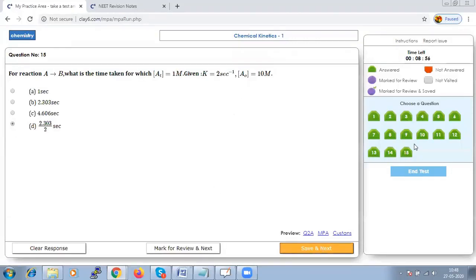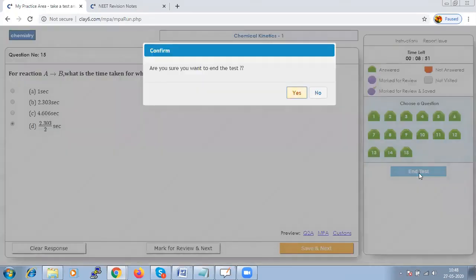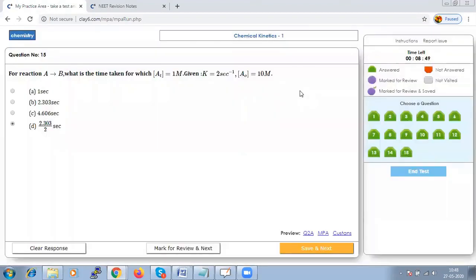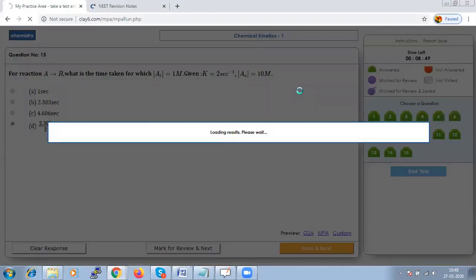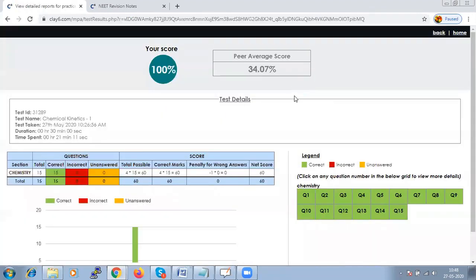So we have completed all the 15 questions. Let us click end test and see. So here we have done all the 15 questions right, but in case we are wrong anywhere, the color of the question will be red, and if you leave any question unanswered, it will be orange.